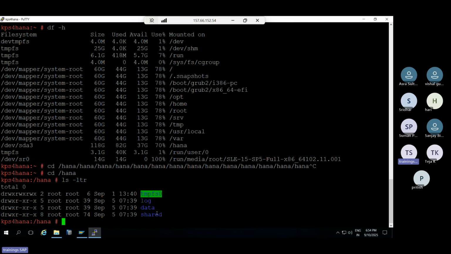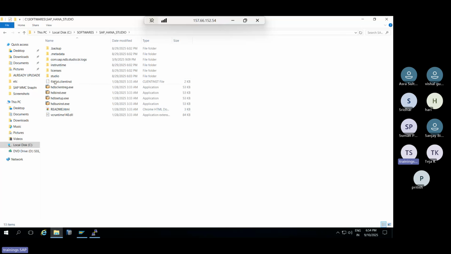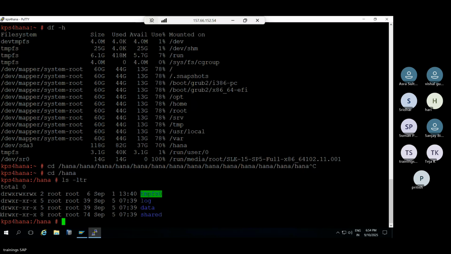Because a file and a folder have the same kind of naming. In Windows, a file has a different view and a folder has a different view. See, this is a file, this is a folder. But in Linux, if there is a d in front, that is a directory, meaning folder. If nothing is there, that is a file, right? You can see an example.